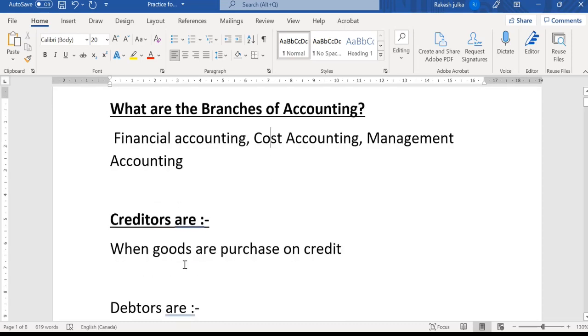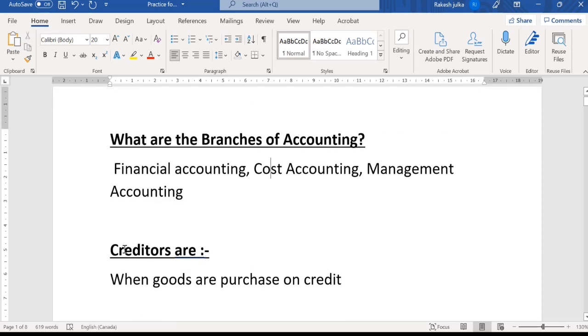The next question we have here is, what are creditors? Creditors are those people to whom we pay money. Creditors arise when goods are purchased on credit. On credit means that we are not paying anything yet.